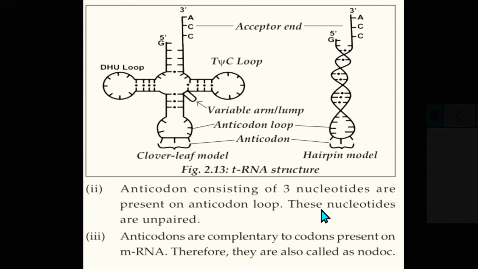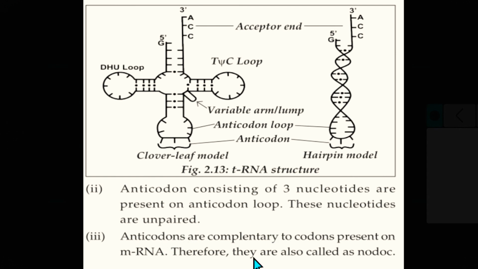The anticodon consisting of three nucleotides is present on the anticodon loop. See here, the anticodon consists of three nucleotides, 1, 2, 3, which are present on the anticodon loop. And these nucleotides are unpaired. And the last one, anticodons are complementary to codons present on the mRNA. Therefore, they are also called nodoc. This is opposite to the codon, nodoc.